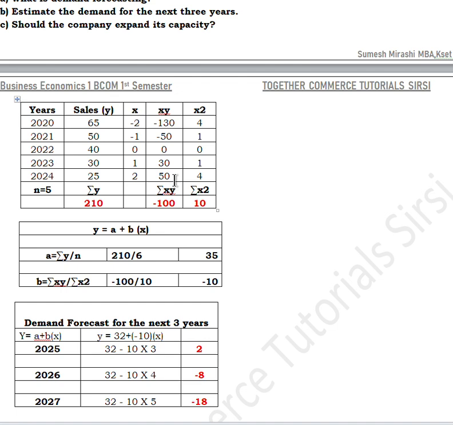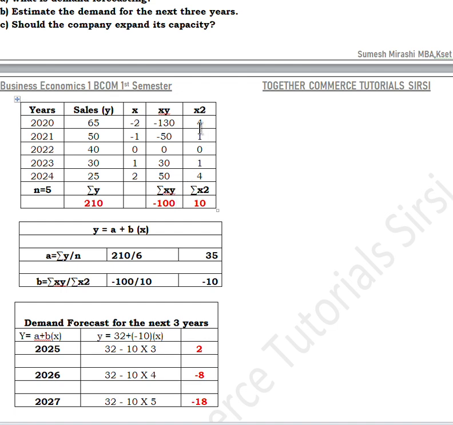While calculating sigma xy, please add the positive numbers first. That is 50 plus 30 minus 50 minus 130. So the sigma xy will be minus 100. It will be negative. No problem. Write it as it is.